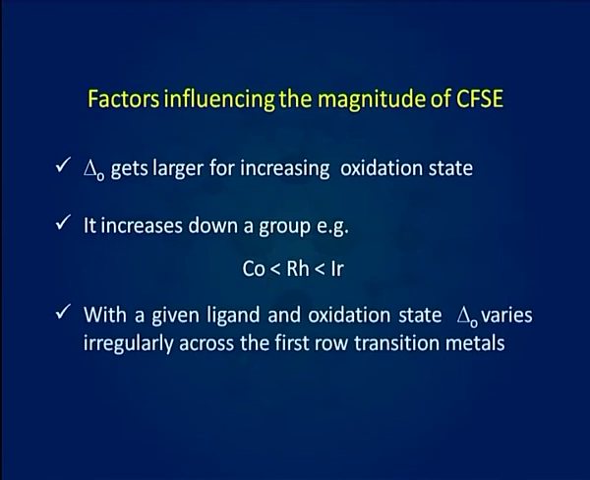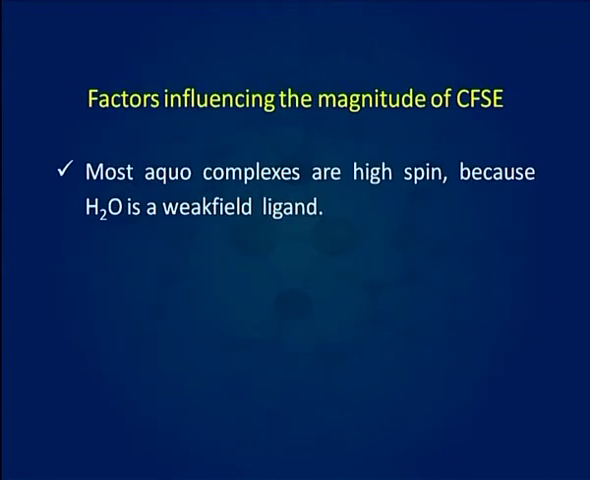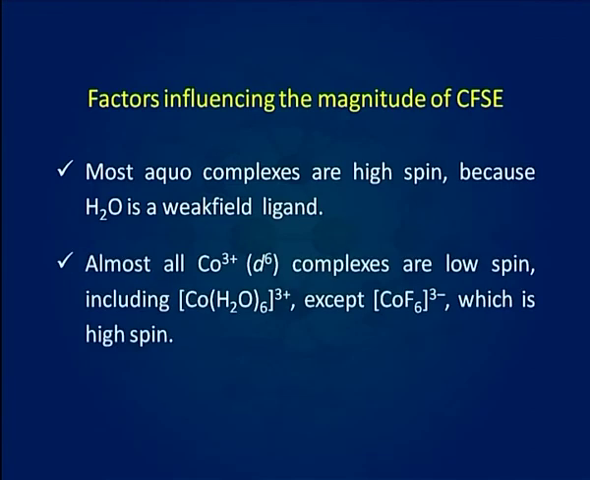With a given ligand and oxidation state, Δo varies irregularly across the first row transition metals. Most aqueous complexes are high spin because H2O is a weak field ligand. Almost all Co³⁺, that is d6, complexes are low spin, including [Co(H2O)6]³⁺, except [CoF6]³⁻, which is a high spin complex.